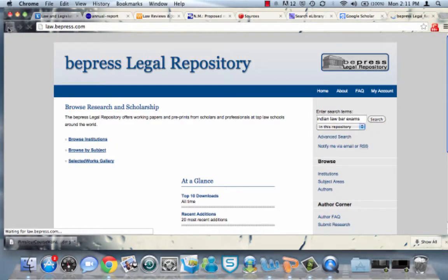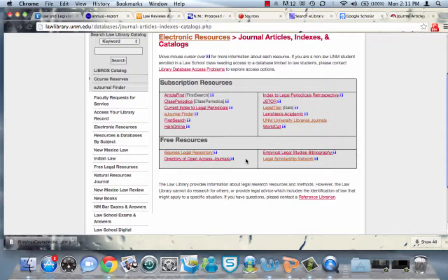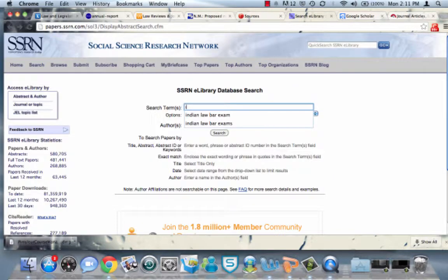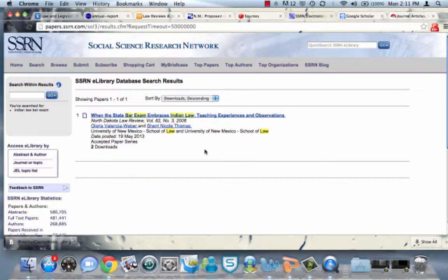And click on Legal Scholarship Network here. It'll get us to SSRN, which is what their page looks like. And if we type in Indian law and bar exam and search SSRN on their main page, it'll come up with this one article, which is certainly useful.